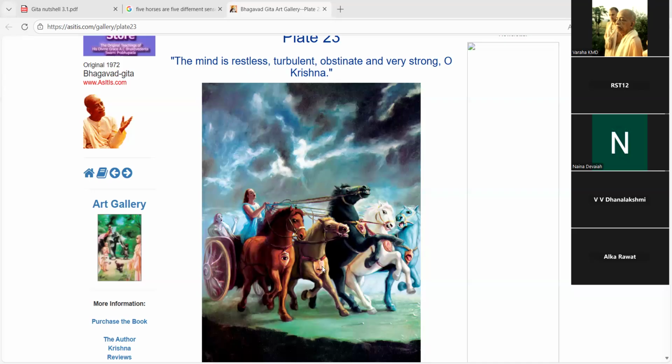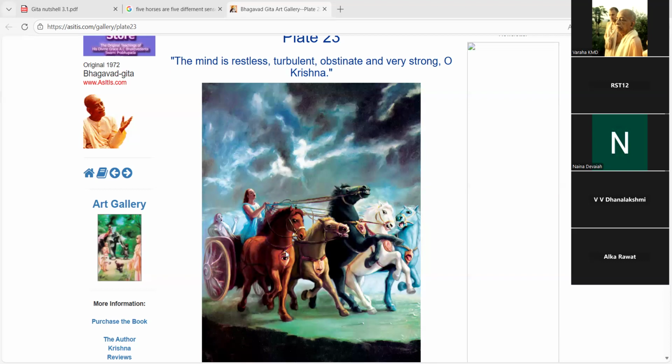And the nose smells something which is very, very nice, so it starts running in that direction. In the same way, the tongue, this horse, tastes something which is very interesting, very, very nice, so it starts running in that direction. Now just imagine the plight of this person who is seated in this chariot, right?